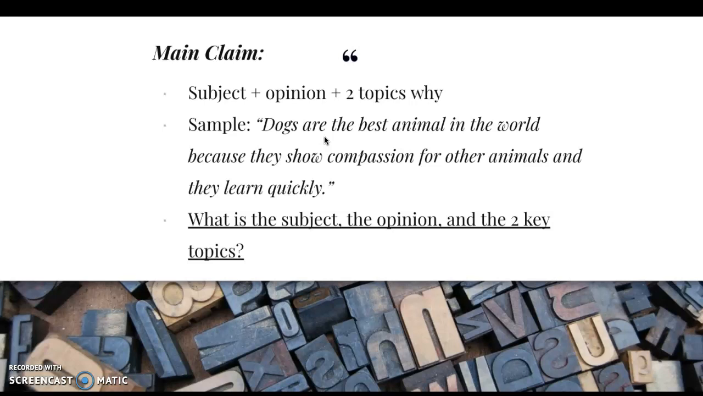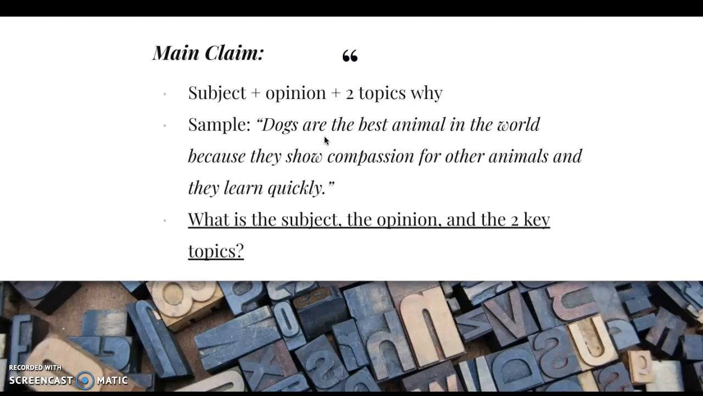So our main claim always has the same formula. It is the subject, so whatever the prompt is asking you about, your opinion or your argument, whatever you are trying to argue in response to the prompt, whatever point you're trying to make, and you give 2 topics or categories why. Okay, so let's say that our prompt was asking, what's the best animal in the world and why? So we could answer, dogs are the best animal in the world. That is our first part, right? Then we say because they show compassion for other animals and they learn quickly. So that is a fully written, effective main claim statement. Obviously yours will be different on this essay, but let's just say it's about animals for this one.